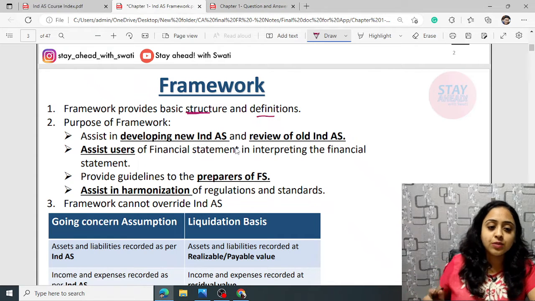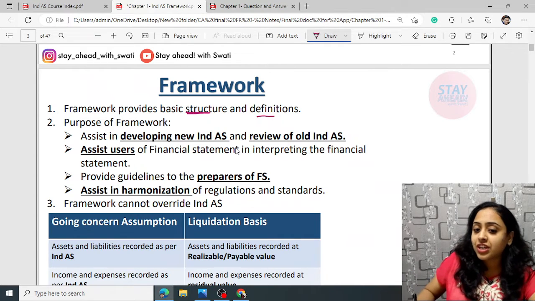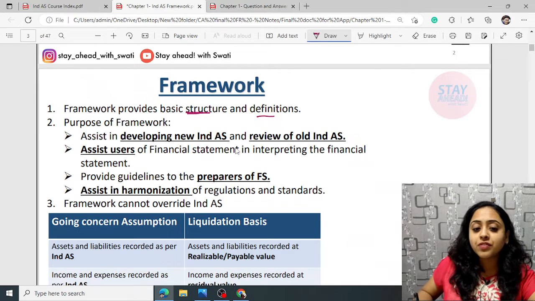So, firstly, the framework is the basic structure and definitions. The purpose of the framework is that it helps you to develop new Ind AS.